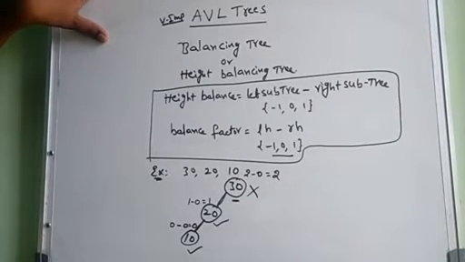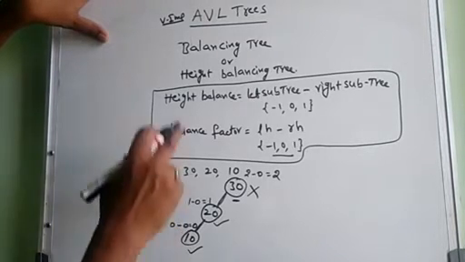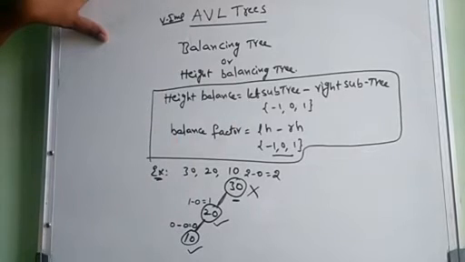How to make a balance? We use some rotations. Based on the rotations, we apply the appropriate rotation to make the binary search tree a balanced tree or height balanced tree. That is called an AVL tree.